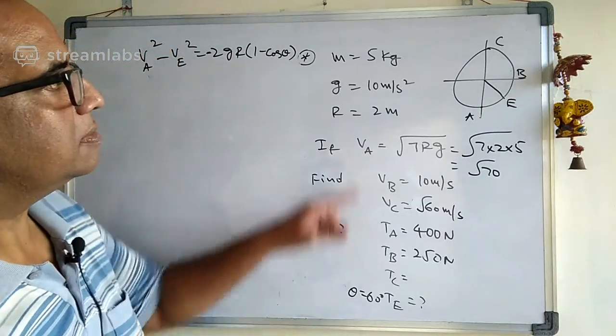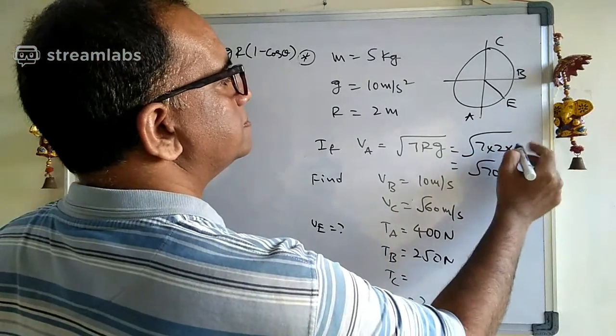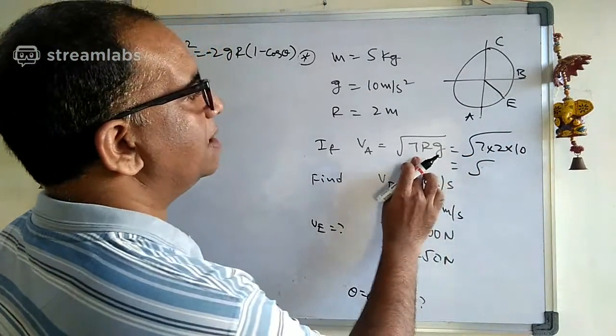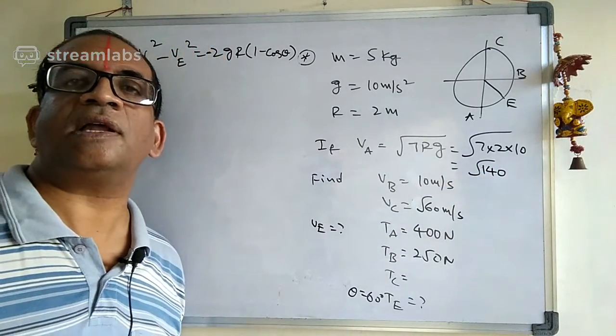Am I correct? Oh sorry, this one is 10. See, 7 into 2 into 10. So root over 140 here. The VA value is root over 140 here.